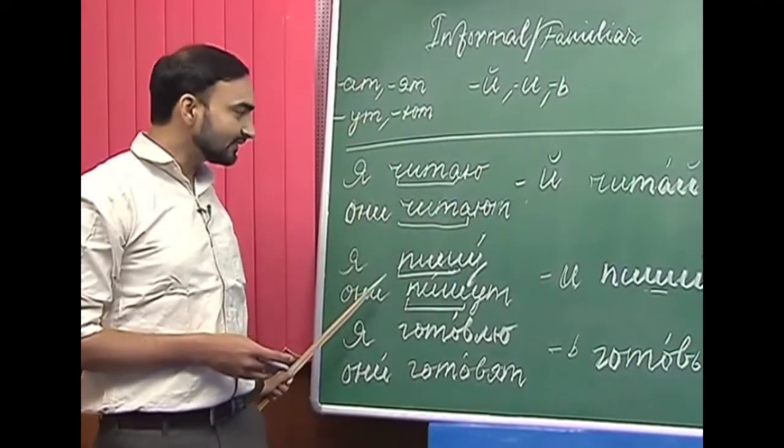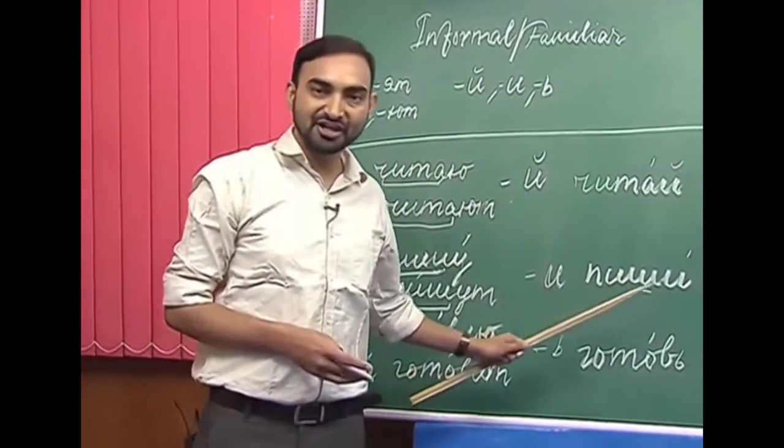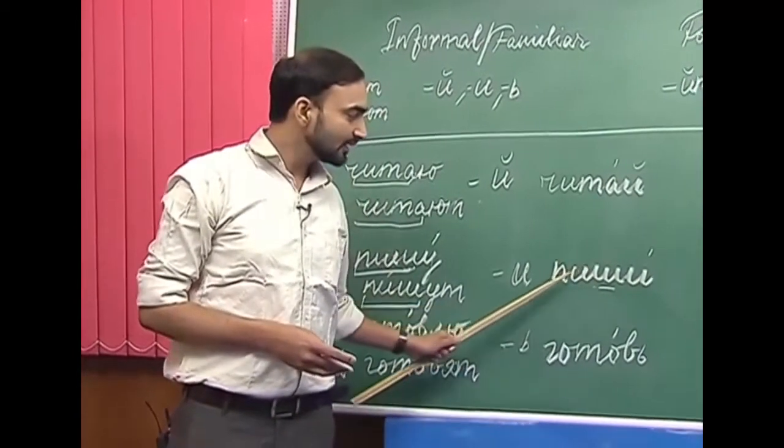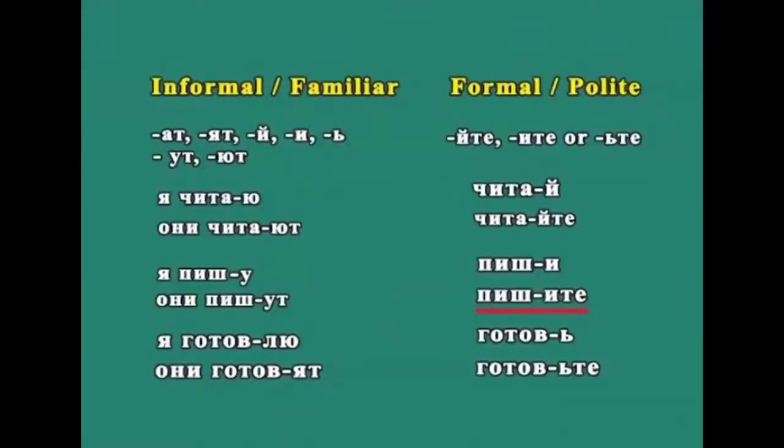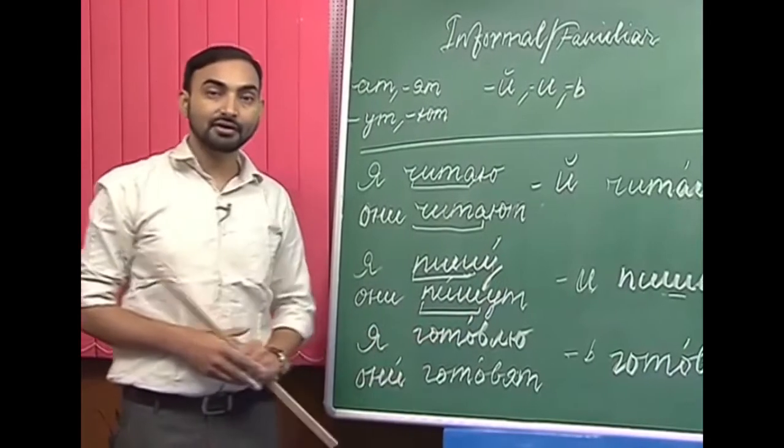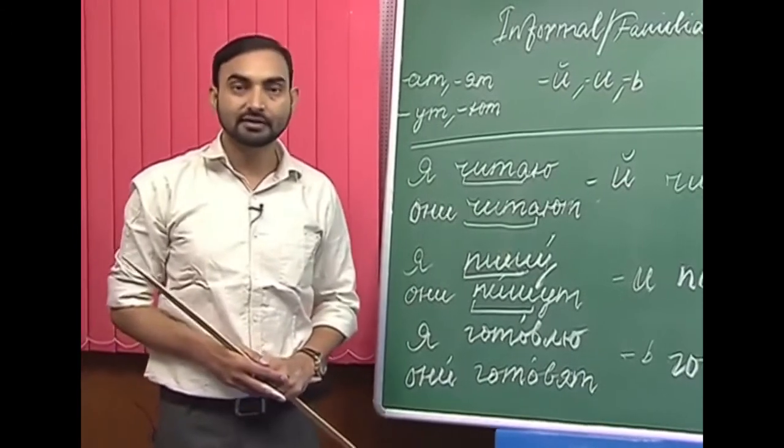So, from писать we will derive пиши and the formal one will be пишите. Писать, пиши and пишите.